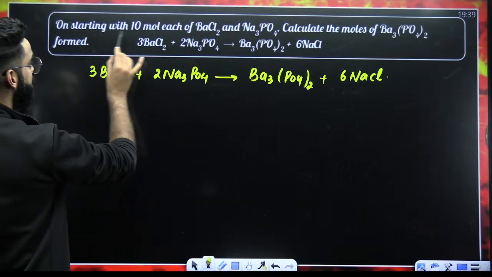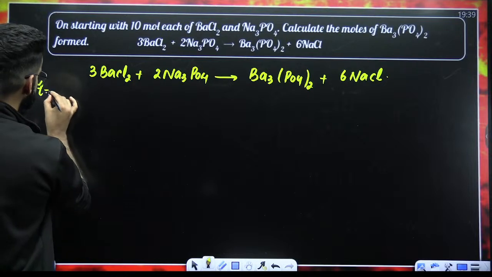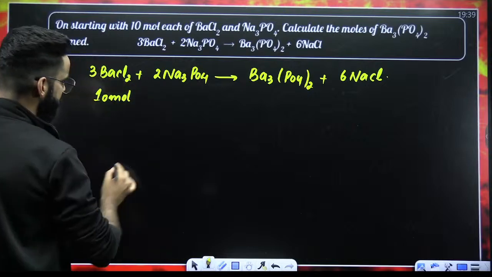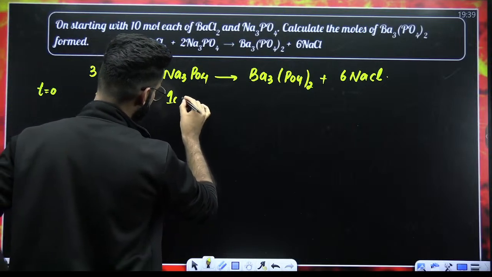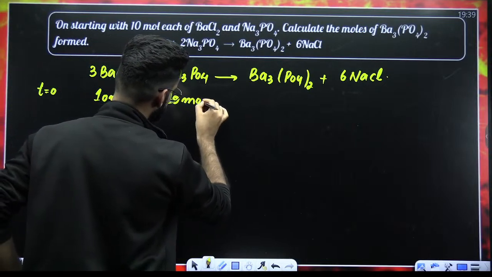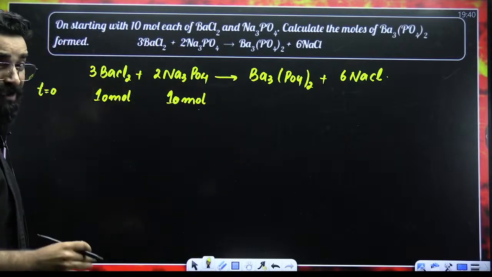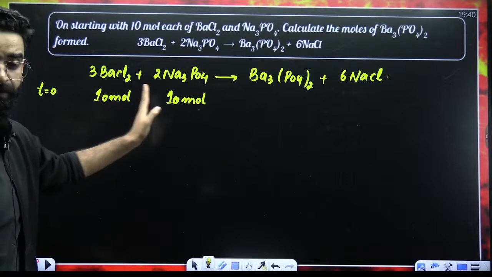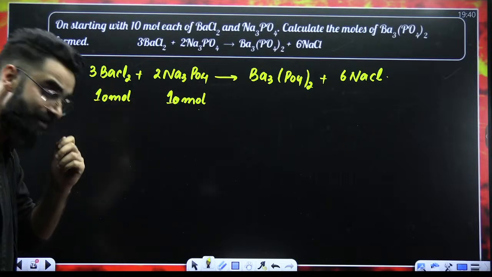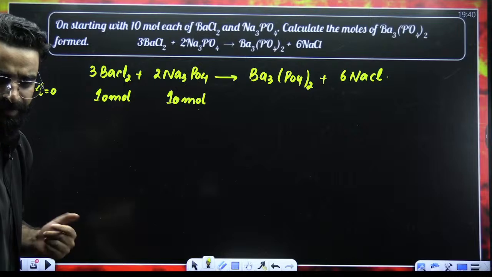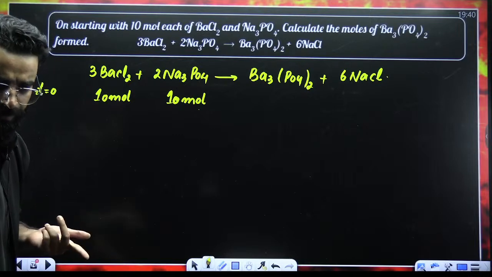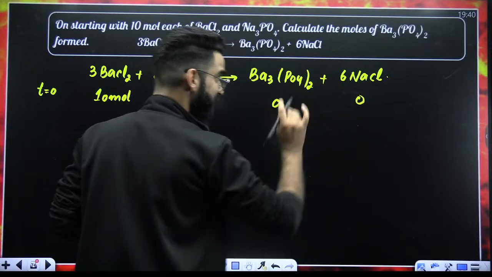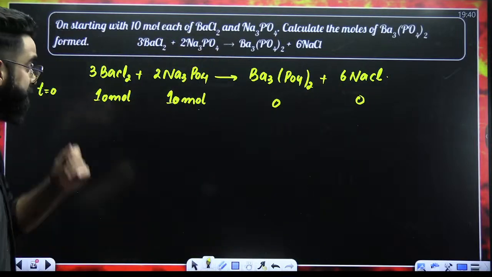So my dear students, look at this particular question. The question is saying, starting with 10 moles each of reactants. I'm taking 10 moles of BaCl2, and at the same time I'm taking 10 moles of Na3PO4 as well. So initially at time t equal to 0, we have 10 moles each of reactants. Since it's time t equal to 0, the reaction has not started yet. So the moles of the products will be 0 initially.